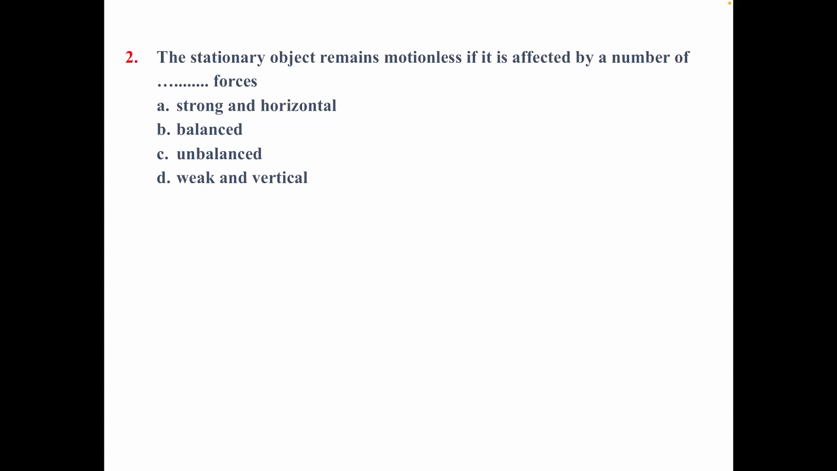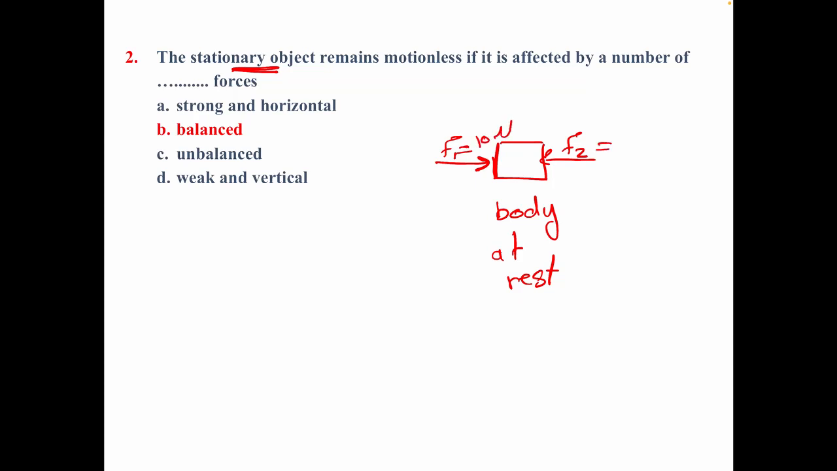Number 2. The stationary object remains motionless. A stationary body at rest remains motionless if it is affected by balanced forces. How? Body at rest. F1 and F2: suppose F1 here is 10 Newton, and here it will be 10 Newton, so they are balanced forces. So the body doesn't move, or the body remains constant, as the summation of the forces equals 0 according to Newton's first law.